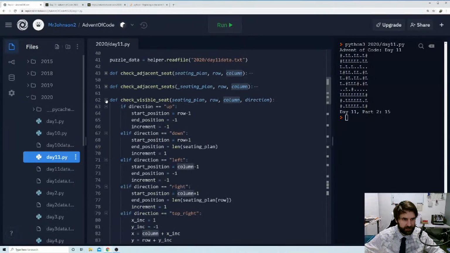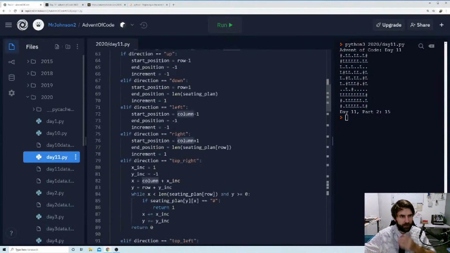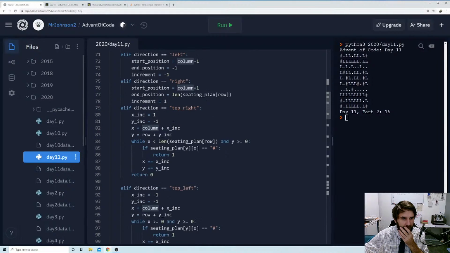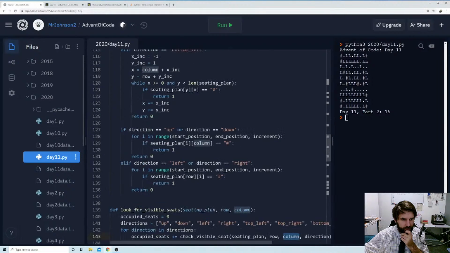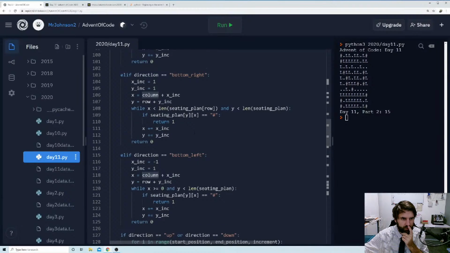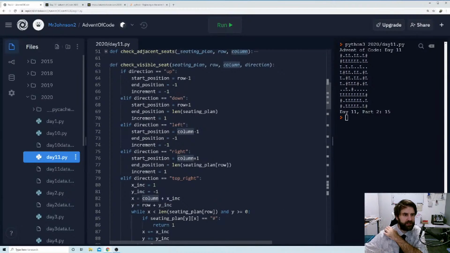So check visible seat. If direction equals up, start position equals row -1, end position equals -1, increment equals -1. Am I doing any checks here to stop them going out of bounds?